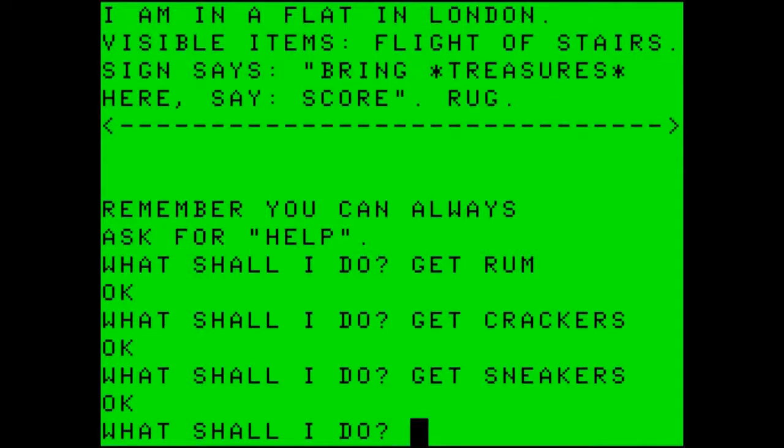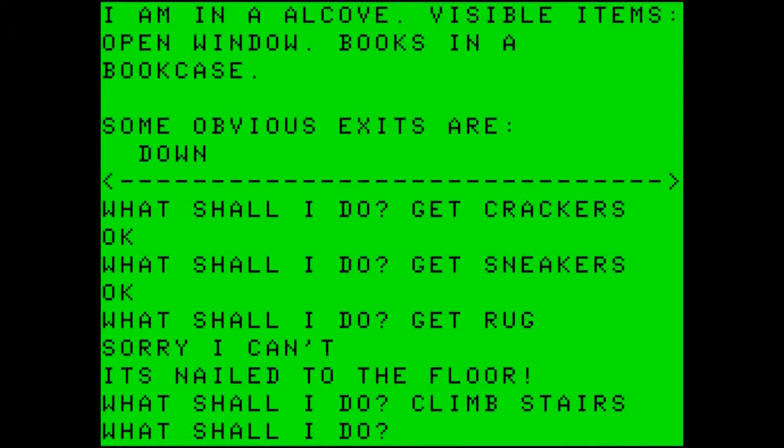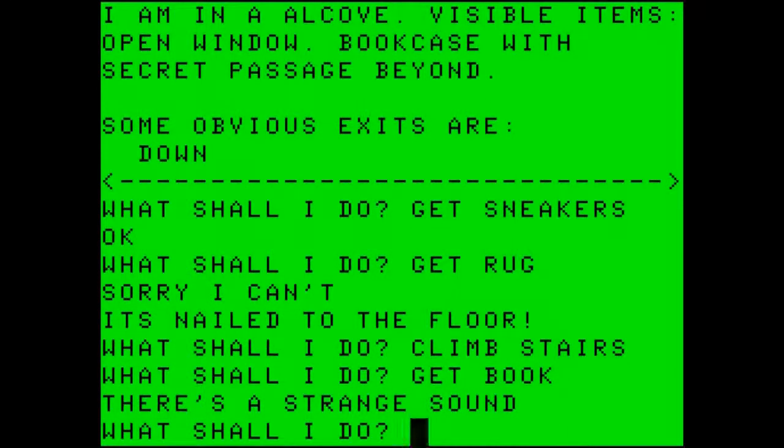After this point, there is still a rug there, so we want to try to get the rug, which it will not allow. Sorry, I can't. It's nailed to the floor. We need to remember that for later. So let's climb the stairs. In an alcove, visible items: open window, books in a bookcase. Let's get a book. There's a strange sound. It now says bookcase with a secret passage beyond.